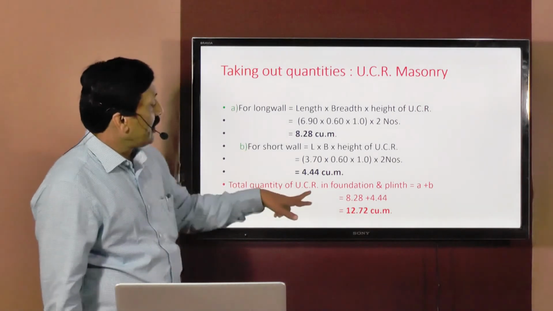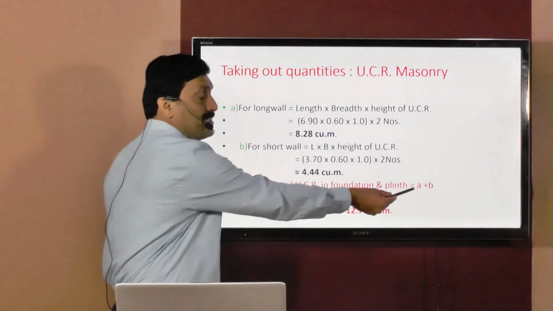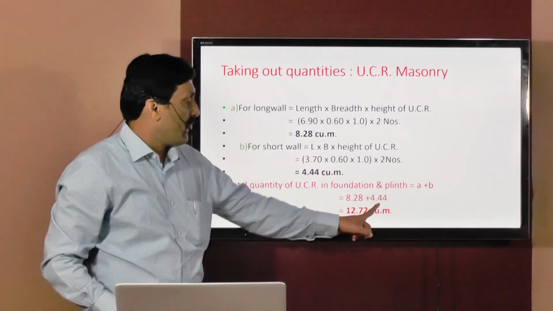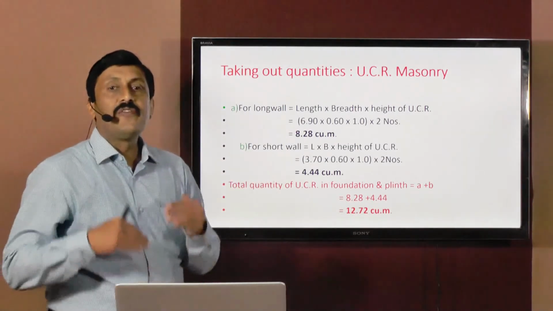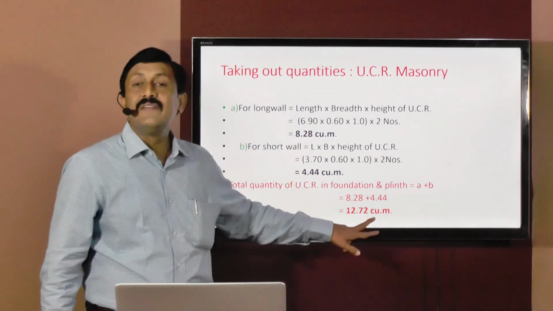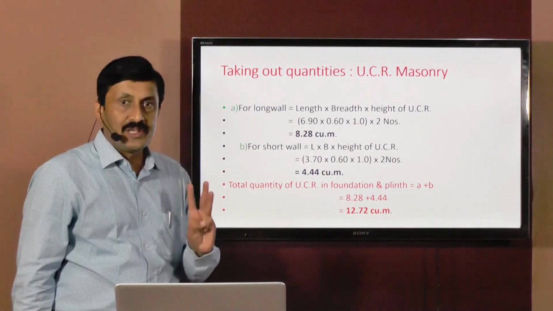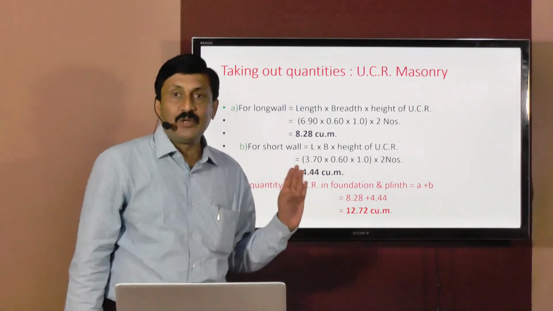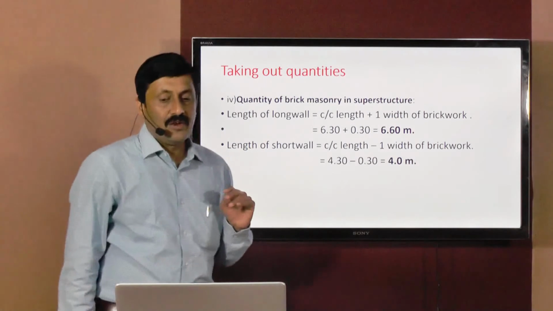So total quantity of UCR in foundation and plinth is equal to, for long wall that is A, and for short wall it is B. So that is equal to A plus B, that is 8.28 cubic meters plus 4.44. This will give you 12.72 cubic meters. So total quantity of UCR masonry in foundation and plinth will be equal to 12.72 cubic meters. So third item of construction work is over here, that is we have calculated quantity of UCR masonry, and that is equal to 12.72 cubic meters. Then we will proceed with the next item, that is quantity of brick masonry here.